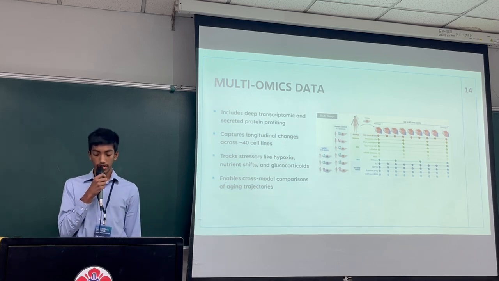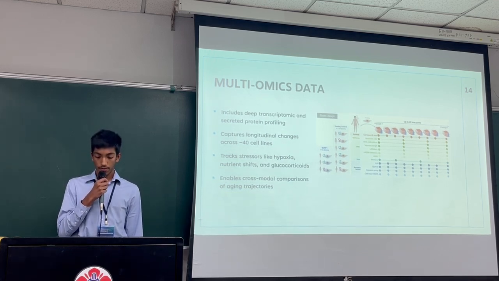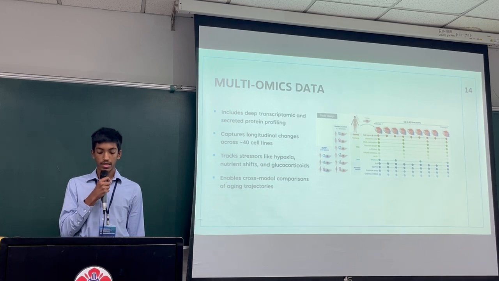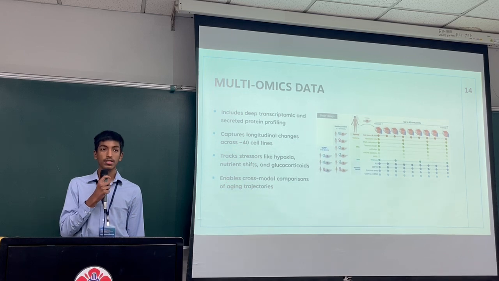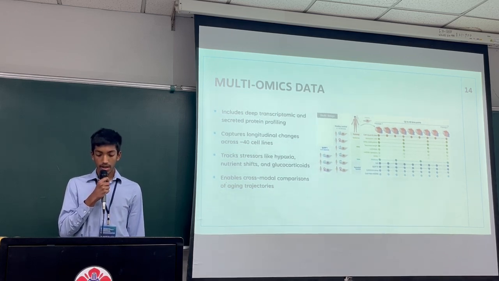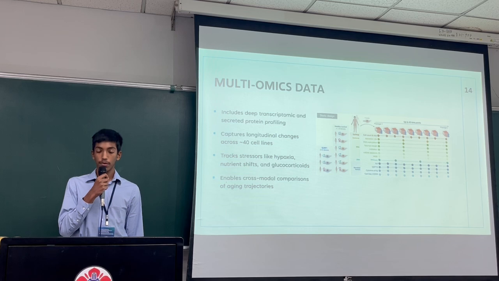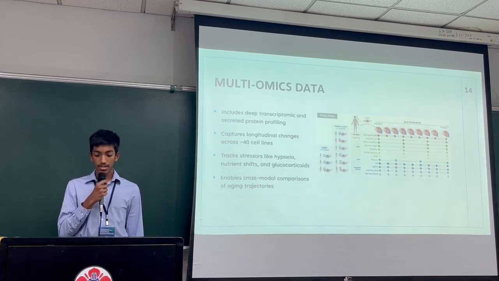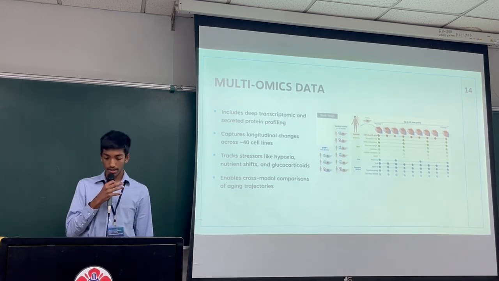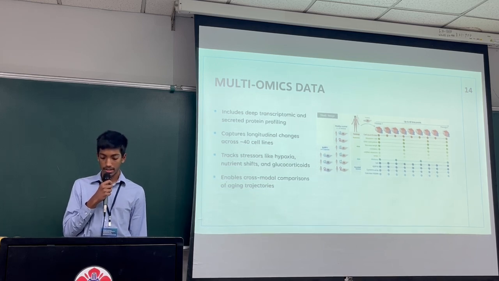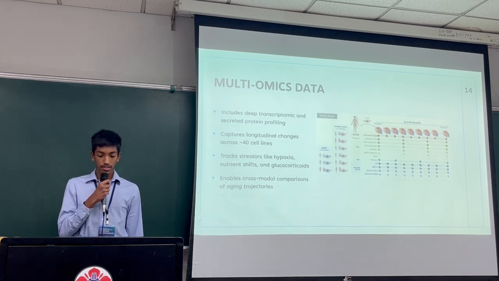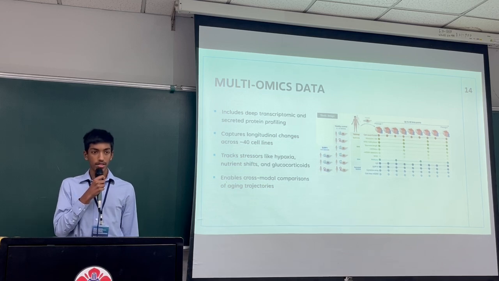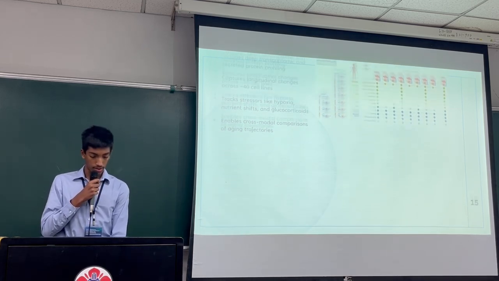Beyond the hallmarks we've already highlighted, our multi-omics dataset offers a rich view of aging by integrating transcriptomics and environmental stress responses. It includes over 40 fibroblast cell lines sampled across the entire replicative lifespan. This allows us to track longitudinal molecular shifts under both baseline and perturbed conditions. In addition to SURF1 mutations and dexamethasone, cells were also exposed to hypoxia, nutrient depletion, and metabolic inhibitors, offering a wide lens on how environmental factors can also impact aging. This depth and diversity makes it uniquely powerful for cross-modal analysis, and this is why we chose it for our methodology.